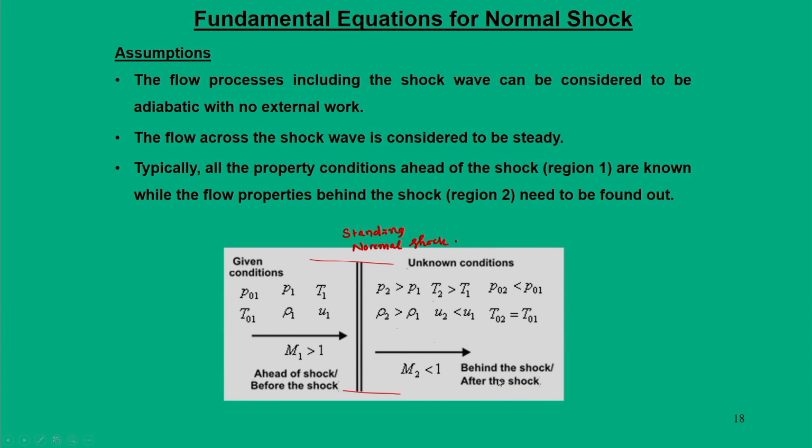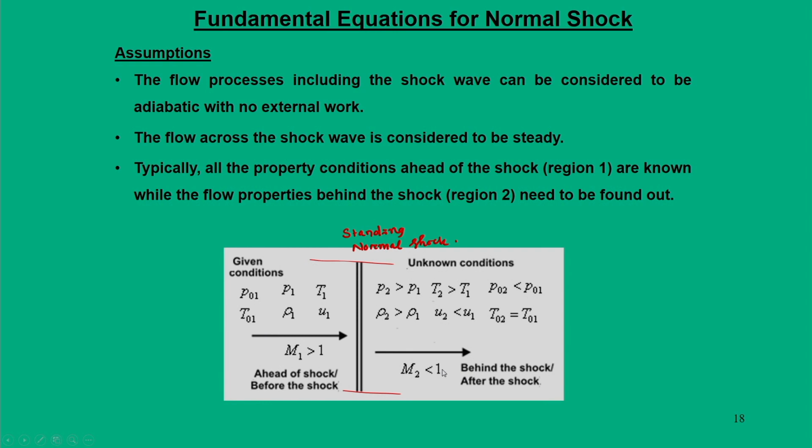At the end of the analysis we will see the relation between the static pressure ratio and the static temperature ratio before and after the shock, and we are trying to correlate these with the flow Mach number before the shock and after the shock.